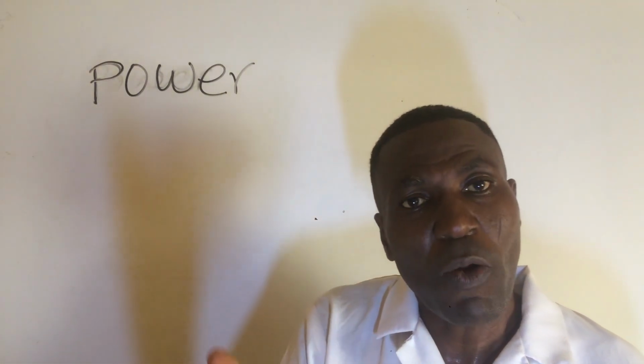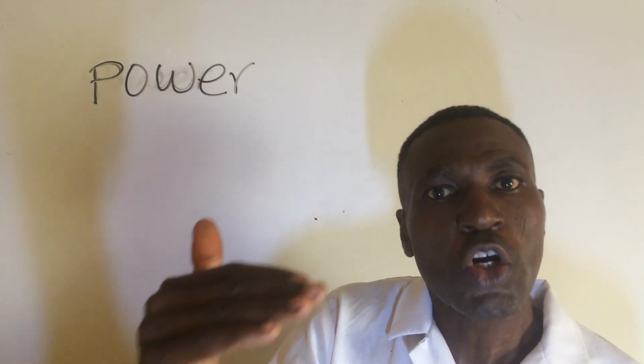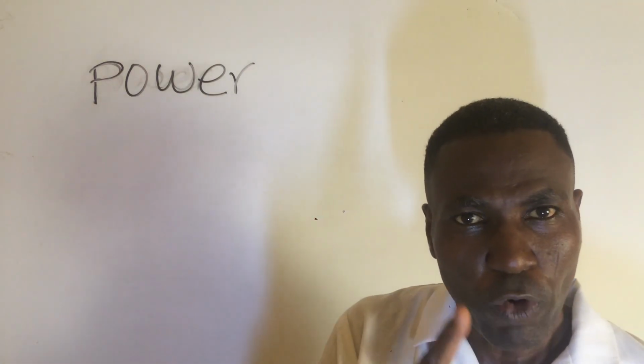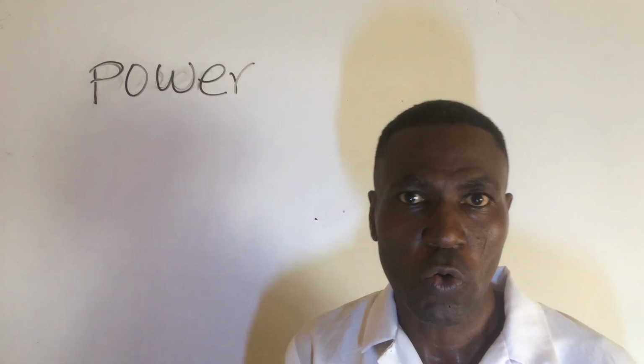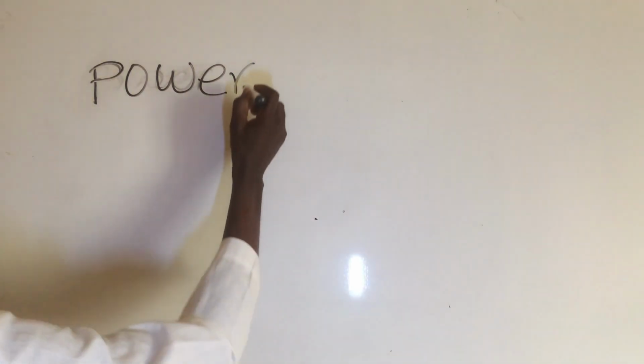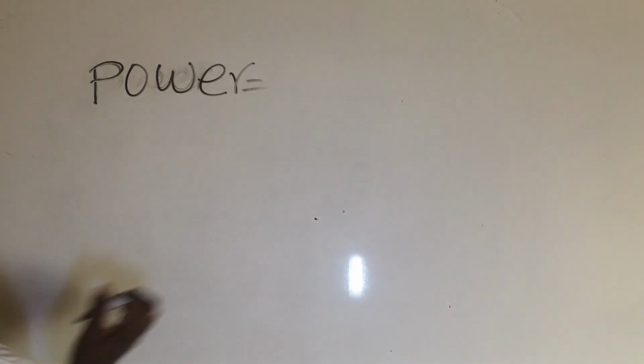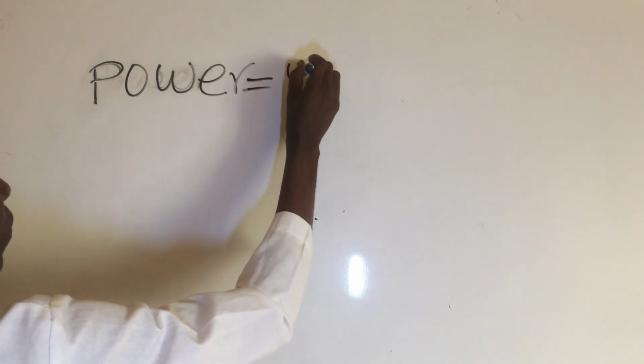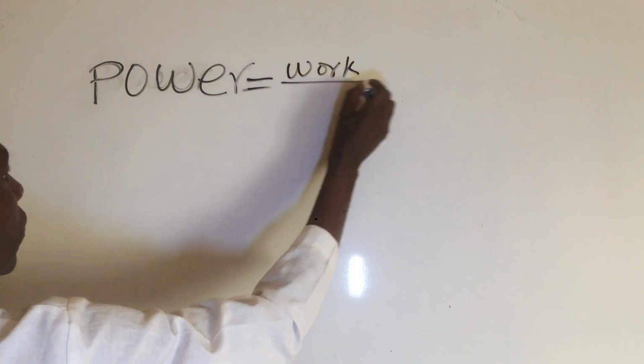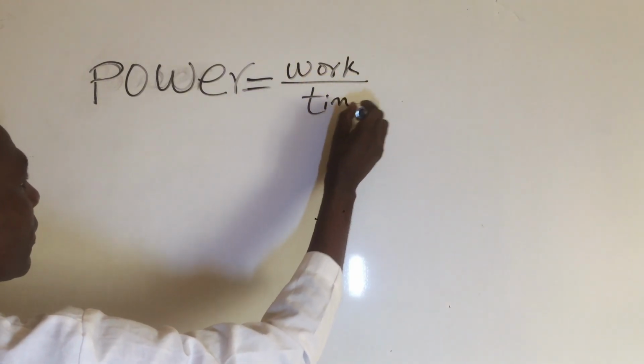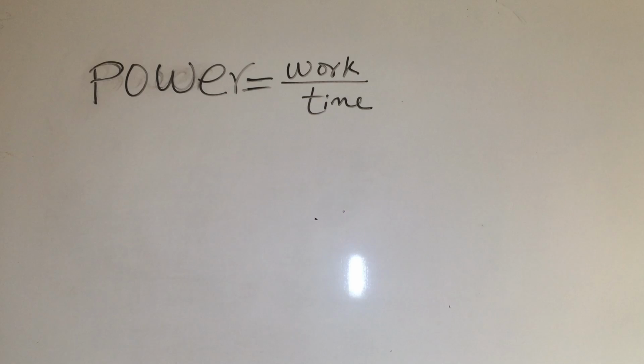The formula of power is equal to work all over time. Formula for power is equal to work all over time. It is work over time. Okay. Now, what is the dimension of power? The dimension of power will be the dimension of work all over the dimension of time.